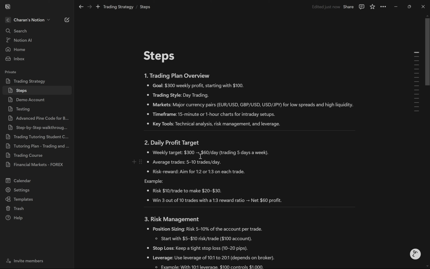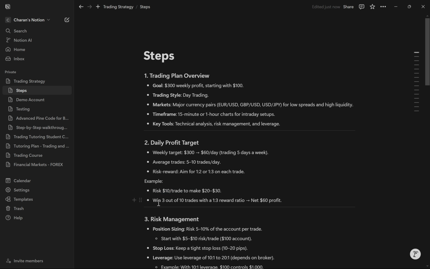If I make a profit of $40 a day, I'll reach $300 a week. The number of trades I should do is 5 to 10 trades a day. For risk to reward, I want to aim for 1:2 or 1:3 on each trade, so generally I should risk about $10 a trade to make a $20 to $30 profit.